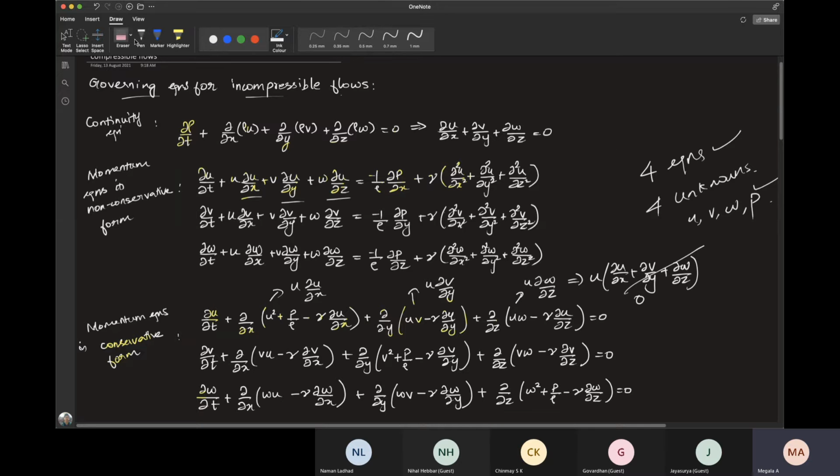Now look at the u momentum equation. If you discretize this equation, which variable will you be able to find at the next time step? You have seen explicit schemes, so you'll keep all the variables at some nth time step, and you will keep just one term at n plus 1 time step, and you'll find the solution, right? Just look at the u momentum equation and tell me which variable will you be able to find at n plus 1 time step using this equation.